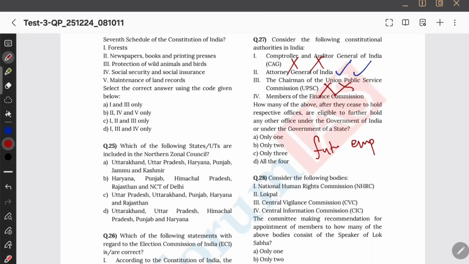Okay. And next we have members of the finance commission. That I'm actually not sure about, the reappointment. Oh, I just recalled, finance commission or else attorney general. I mean, why is attorney general of India given future employment and reappointment? Because there is not that much at stake, he's just a lawyer working for the pleasure of president, right?